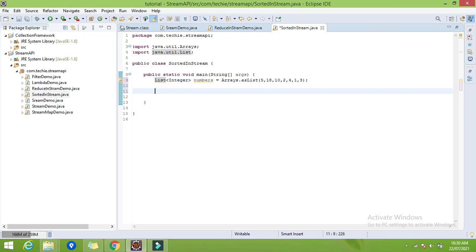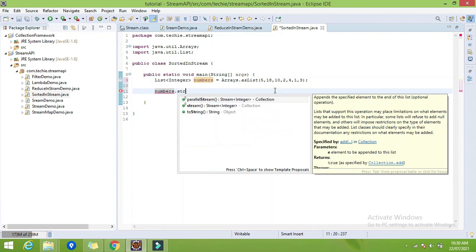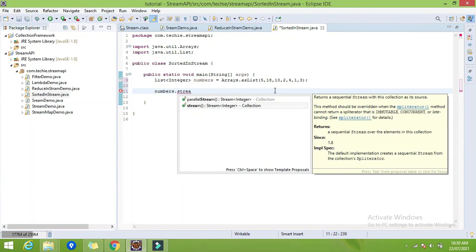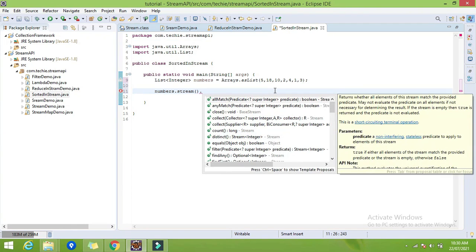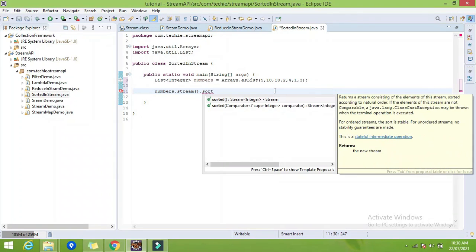So what I have to do is first create the stream of the collection by using the stream method. Once we have the stream of the elements, we can directly apply the method sorted.